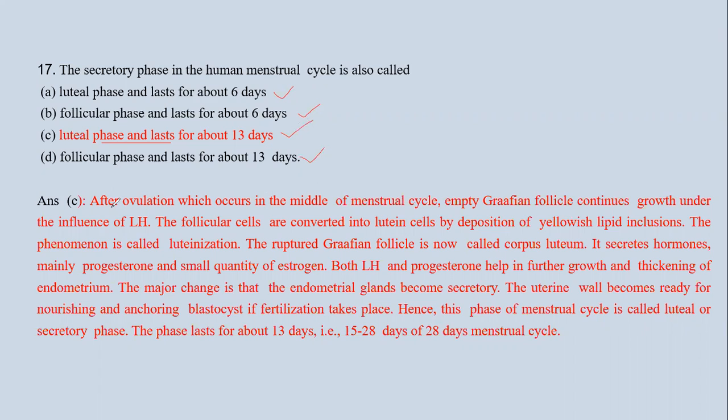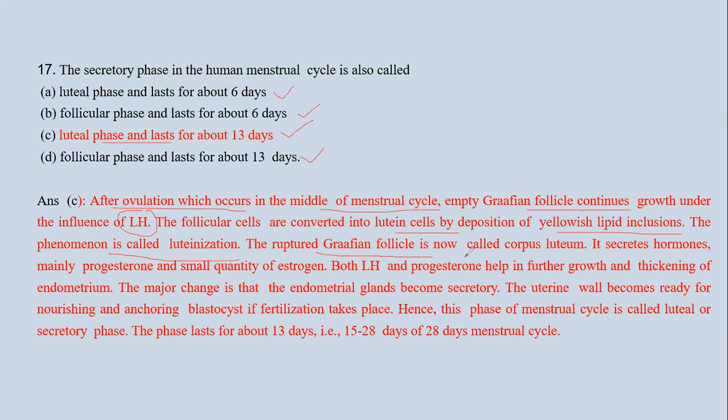Now we know that after ovulation, which is the middle of the menstrual cycle, the Graafian follicle continues to grow under the influence of LH, that is luteinizing hormone. Now these follicular cells are converted into lutein cells by deposition of yellowish lipid inclusion. This phenomenon is known as luteinization.